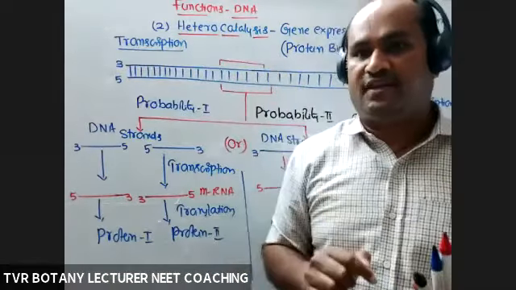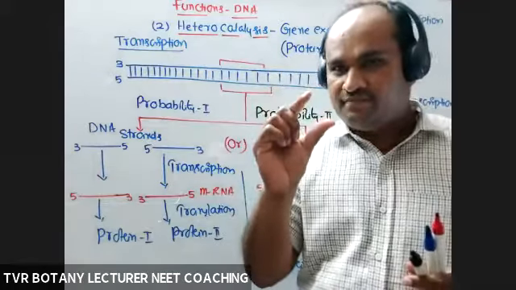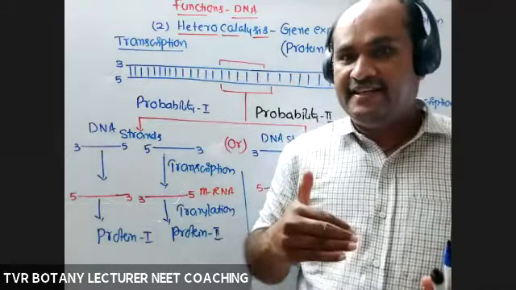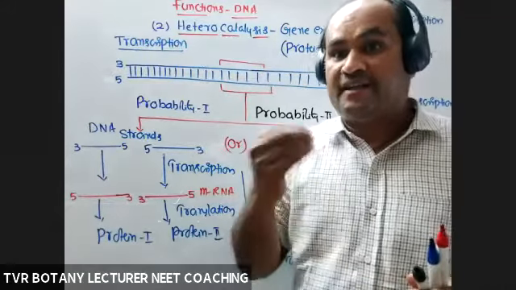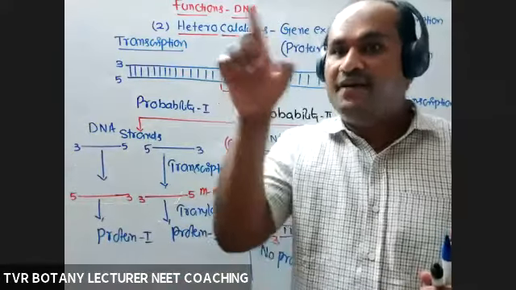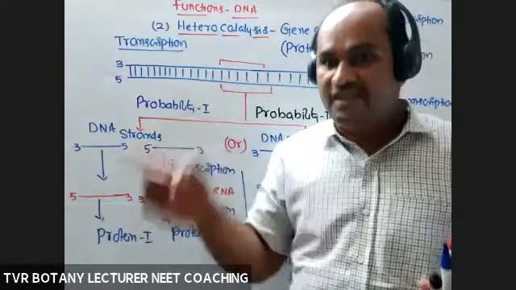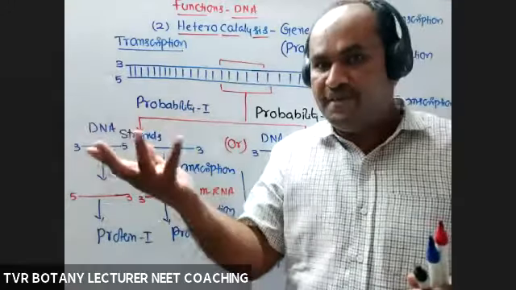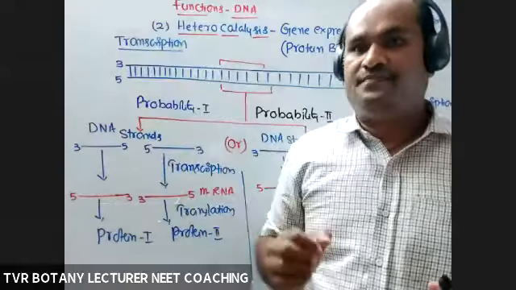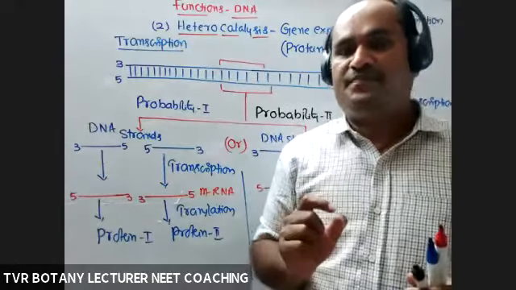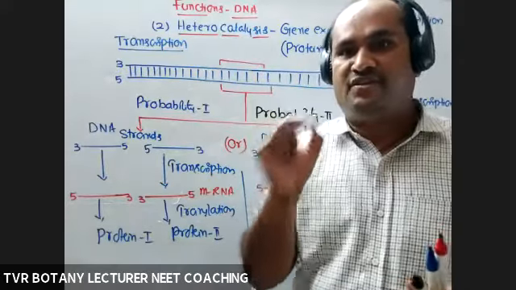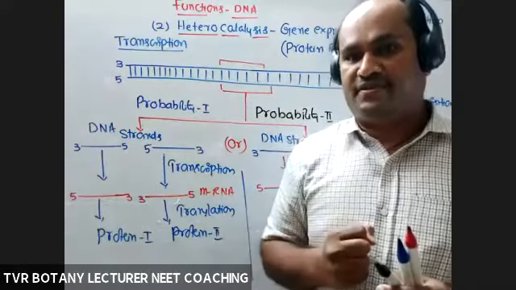To answer that, this question creates the necessity to demarcate, to provide a boundary to that part of DNA which would be transcribed at the time of transcription to produce a protein. For that, one word was given, that is transcription unit. What is a transcription unit?